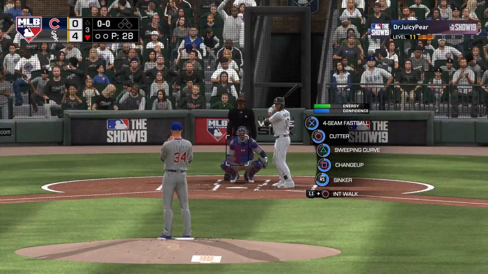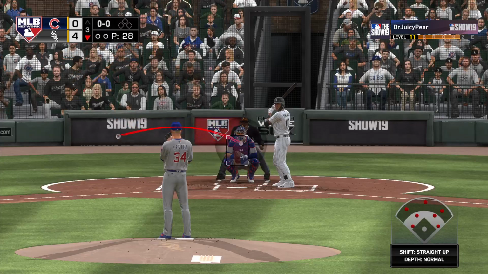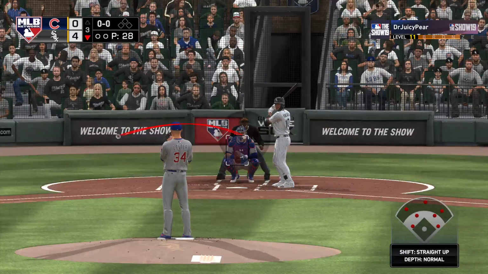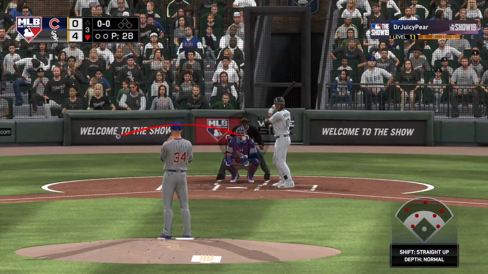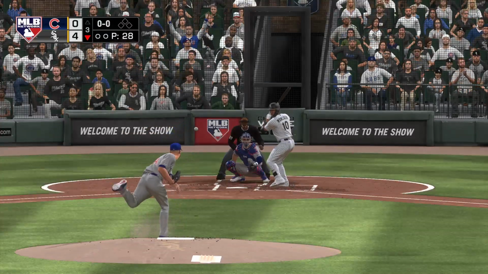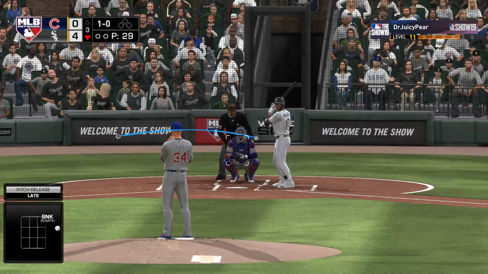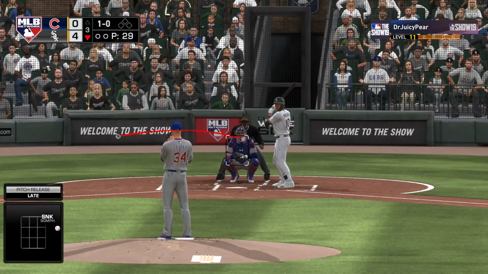Digging in for his second at-bat, Yohan Moncada will match up with John Lester now to lead off the inning. Even though they're up by a boatload early on in this one, you can't get complacent and get lazy. They got to keep the gas pedal down because this team that they're playing can strike and score a lot of runs too. 1-0 the count.